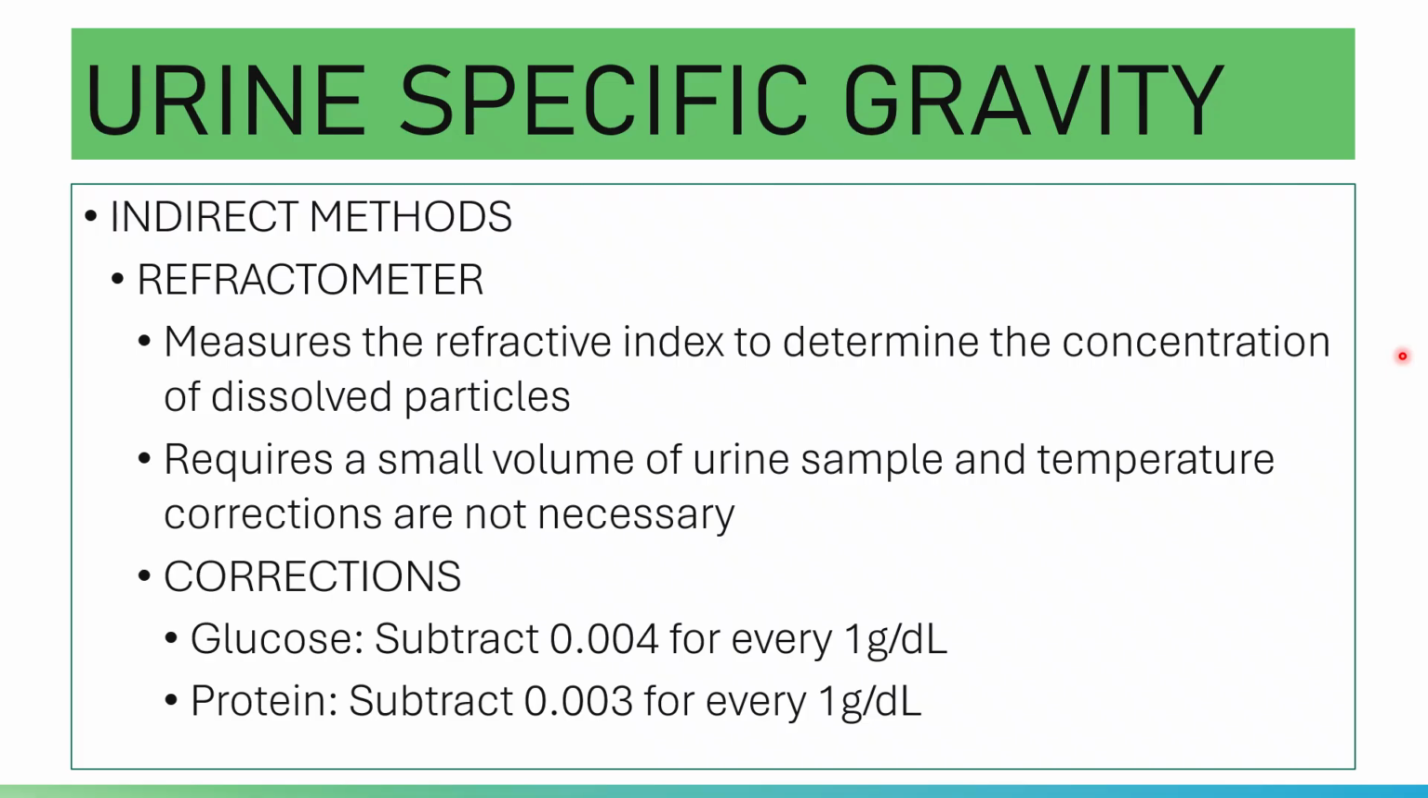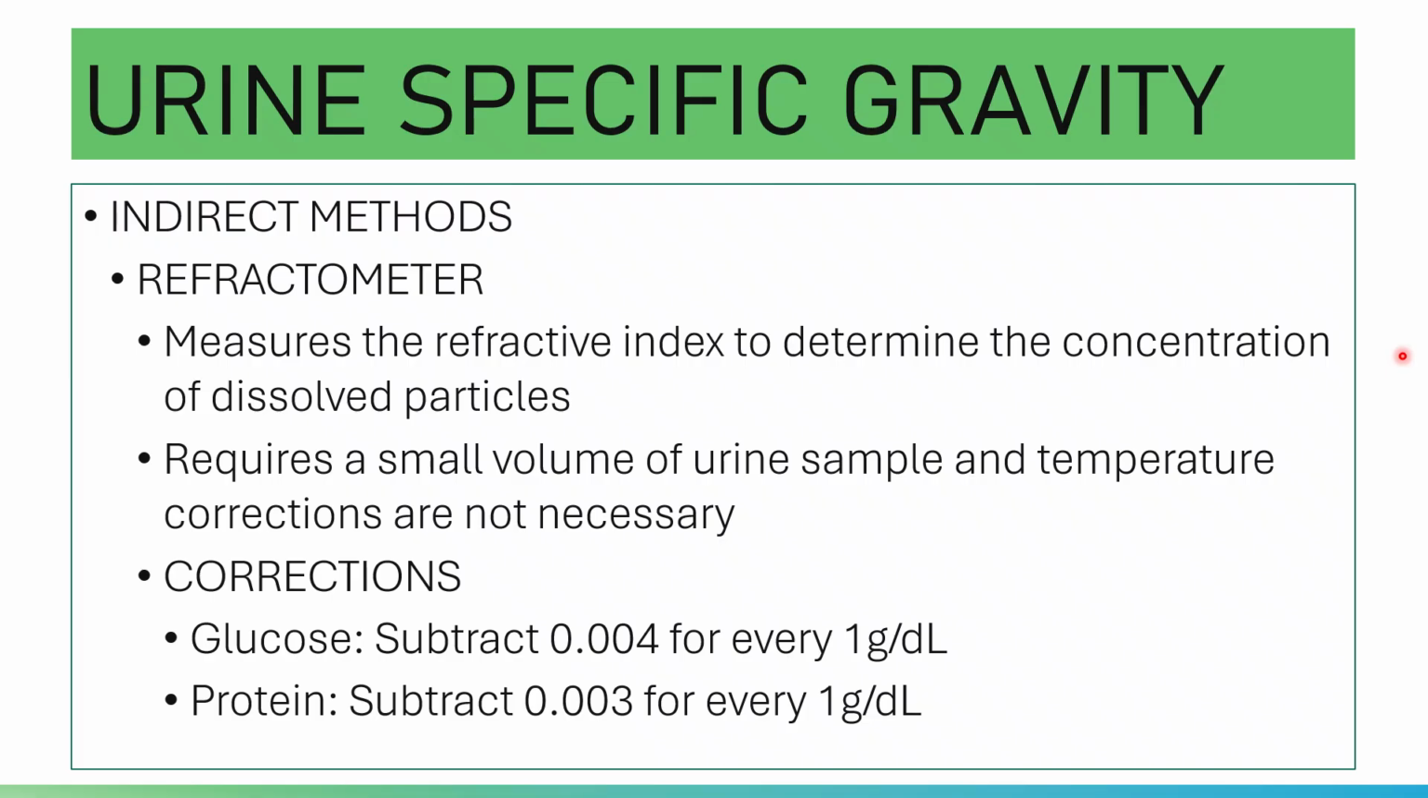So in a refractometer, when light enters a medium with more particles present in the solution, it will interact with those particles and the light will slow down. The refractometer will automatically convert the refractive index into a specific gravity.